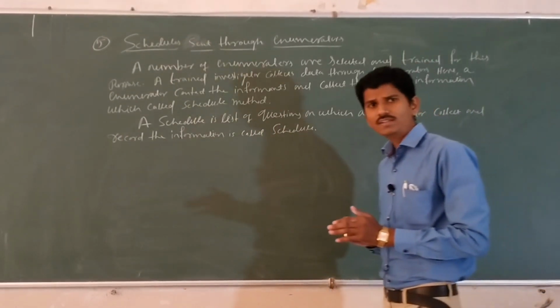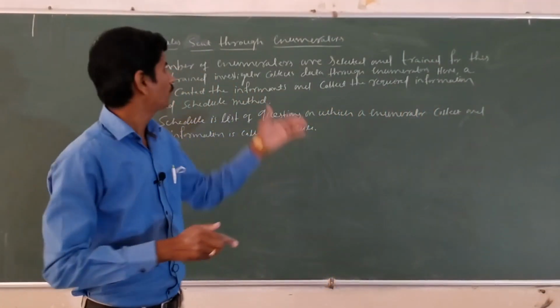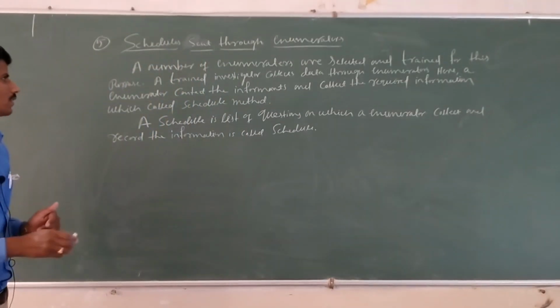Okay. The next one, the merits and demerits of schedules sent through enumerators. The first one is merits.